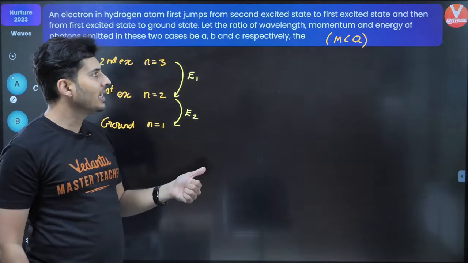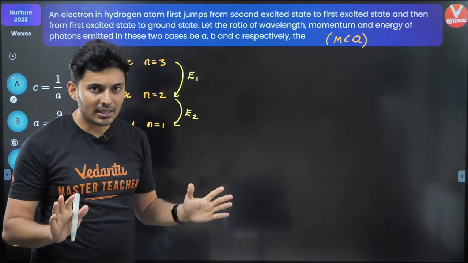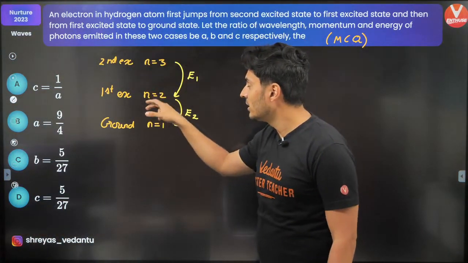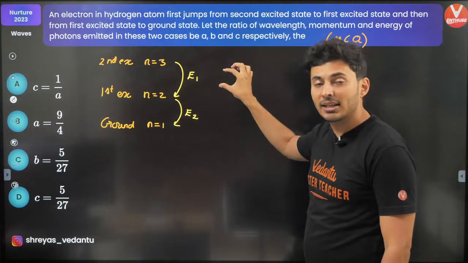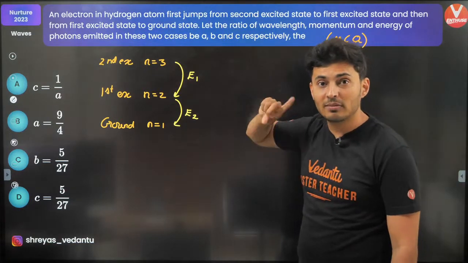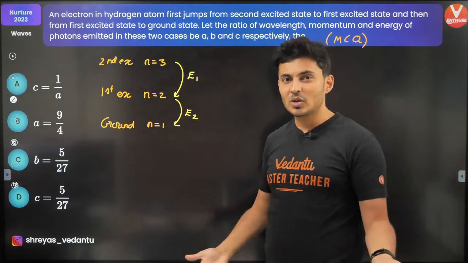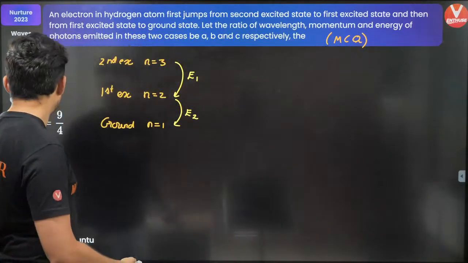If I find energy, I can also find momentum and wavelength. Why? Because when the electron jumps, a photon of certain energy is emitted. When I know energy, I can find the momentum and the wavelength of that photon because of the formulas.